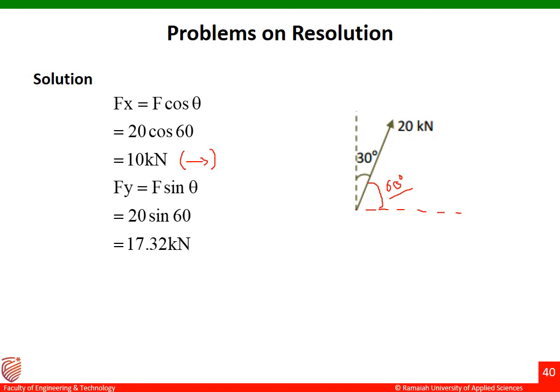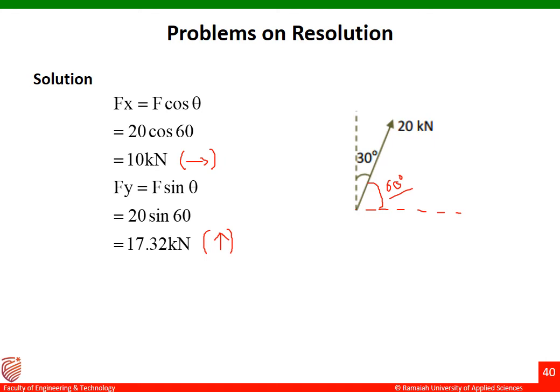So the next one is Fy equal to F sine theta. So substitute F and theta. We are going to get the answer as Fy equal to 17.32 kilonewton. Again, the value is positive. That means the Fy force is acting in upward direction.